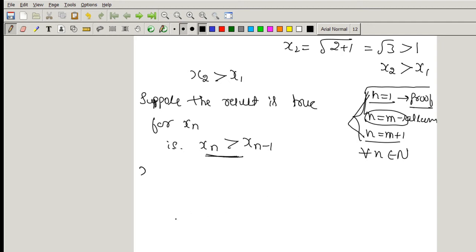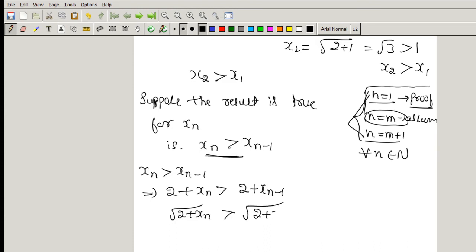So we assume that this is true. Therefore, consider this result. xn is greater than xn minus 1, which implies add 2 on both sides. If you add 2 on both sides, then the inequality doesn't alter. 2 plus xn is greater than 2 plus xn minus 1. Taking root on both sides, the inequality doesn't alter. Root of 2 plus xn is greater than root of 2 plus xn minus 1.